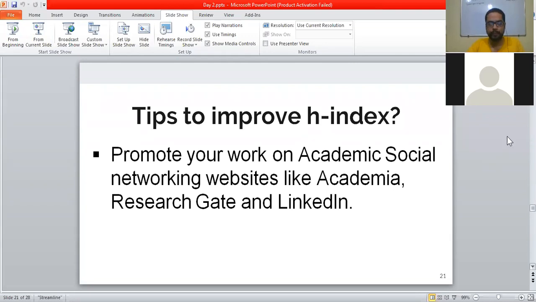You need to understand this. You have published a paper. You post about that paper on these sites like Academia, ResearchGate, or LinkedIn. So those who are following you on these sites will have an idea that, okay, this person is doing work in this field.